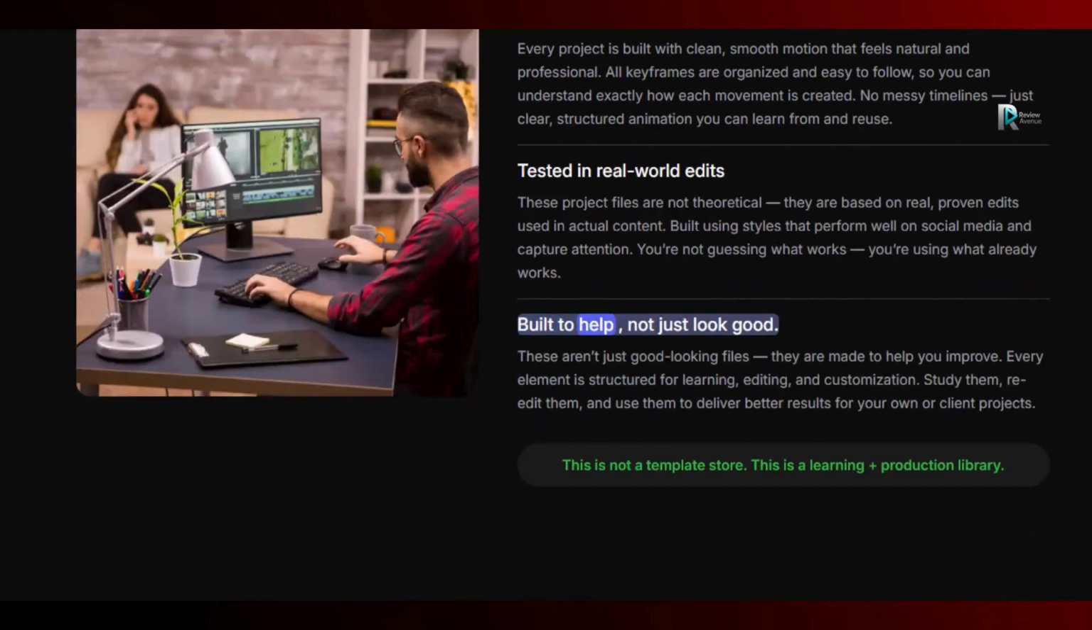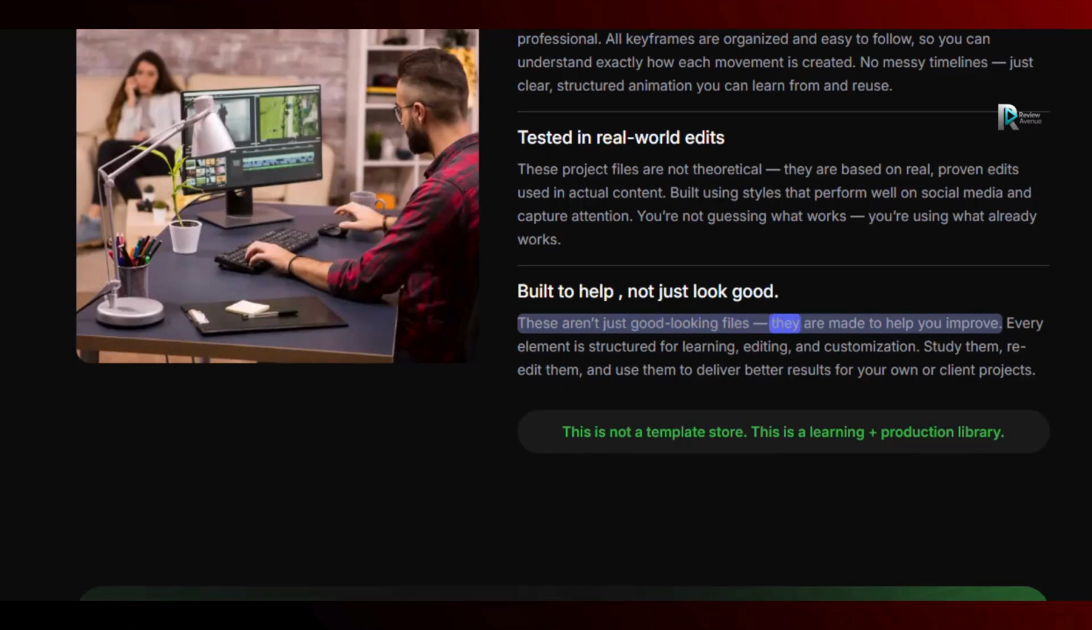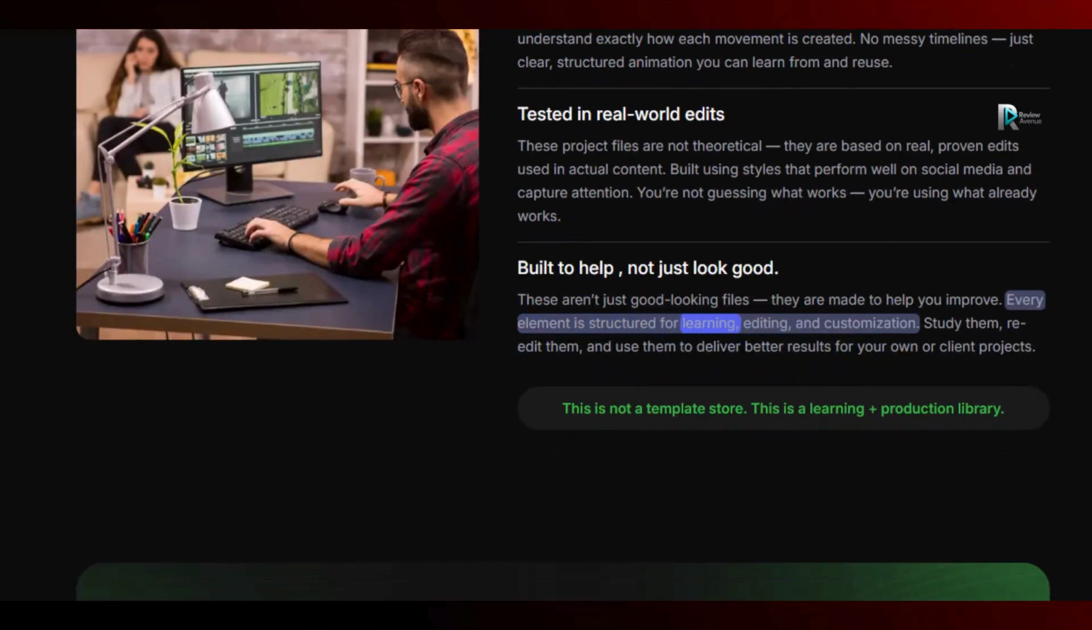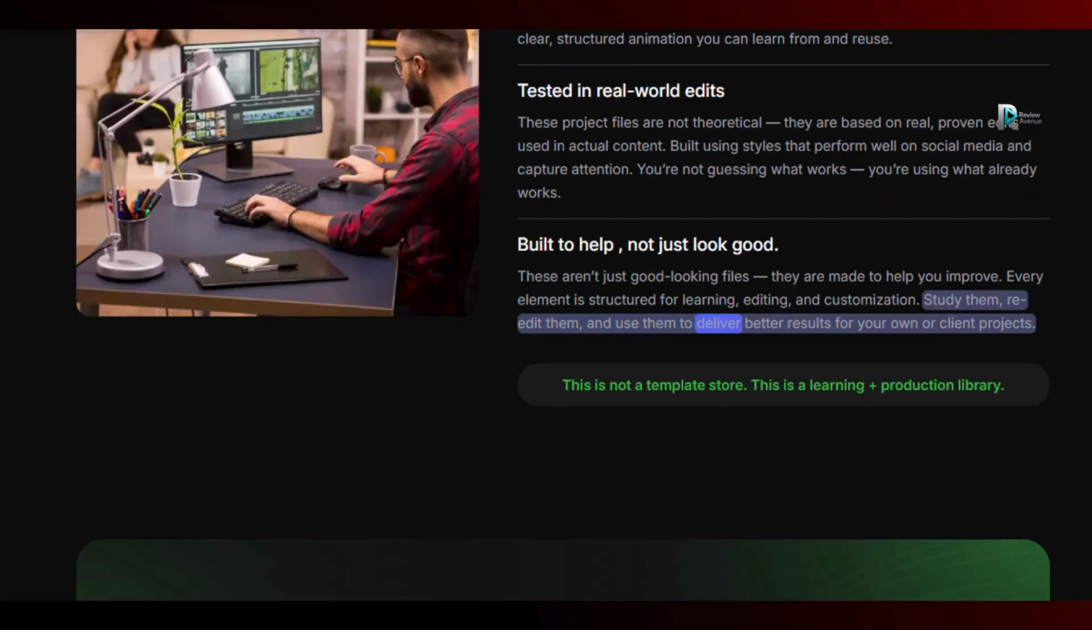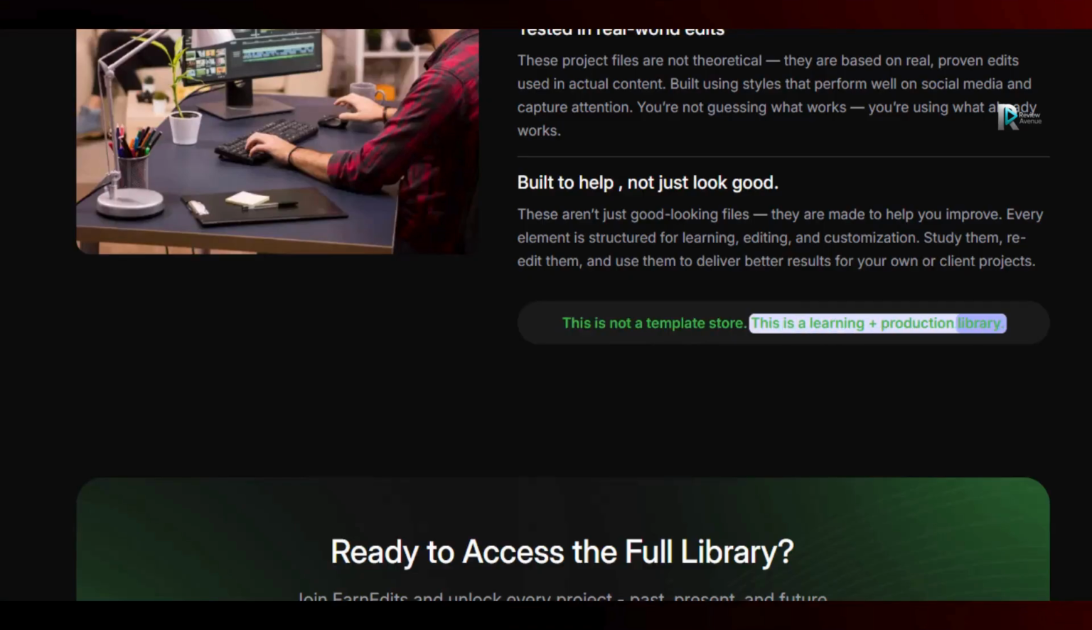Built to help, not just look good. These aren't just good-looking files, they are made to help you improve. Every element is structured for learning, editing, and customization. Study them, re-edit them, and use them to deliver better results for your own or client projects. This is not a template store. This is a learning plus production library.